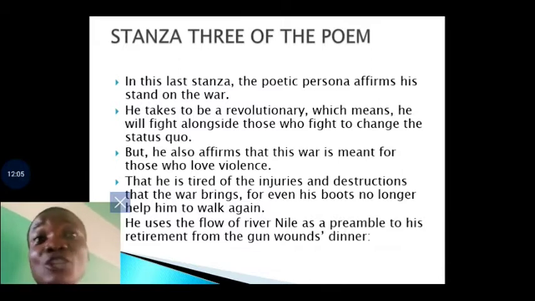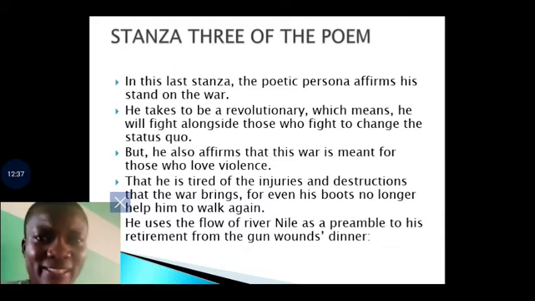Although he is tired of the injuries and destructions that the war brings. So even his boots can no longer help him. What it entails is that these men have been fighting war for many years. So what time do you even have to relax? What time do you have to have merriment? So you have a soldier who is putting on his boot for quite a number of weeks. So the man is also trying to make you understand that the motivation he needs to resist and to bring justice to the land is no longer available, because not everybody is available to also join him in promoting justice.